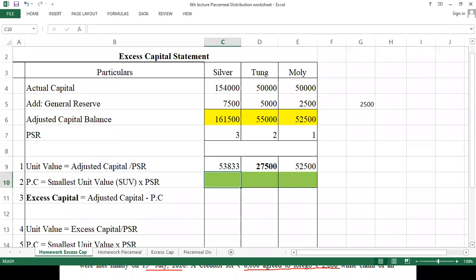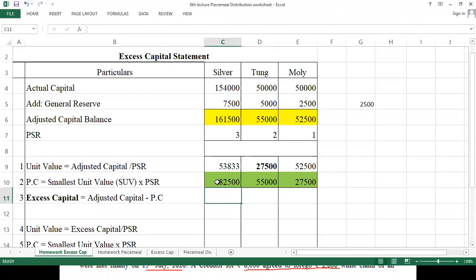So now we have to calculate proportionate capital. For proportionate capital, it says smallest unit value multiplied by individual PSR. So here we have a smallest unit of 27,500 multiplied by individual PSR. So 27,500 multiplied by 3 comes to 82,500. Here it comes to 55,000, and here it will remain 27,500.